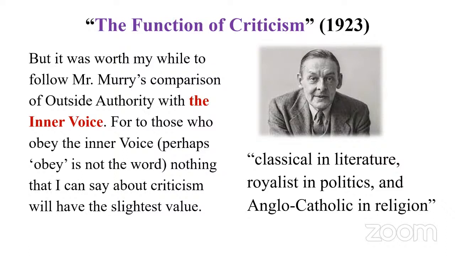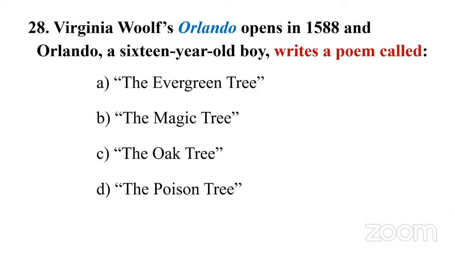When they set questions, they focus on this kind of thing. That's how we analyze this question. So when we read this essay, maybe we can mark this line or get the essence of the entire essay so that we can eliminate options. Okay, so simply put, here we have a classicist who goes against a romanticist like Murry, who focuses on the inner voice, whereas Eliot goes with the tradition and also a critical voice. So with this, we'll go to the next one.